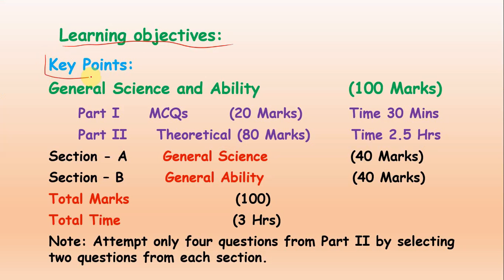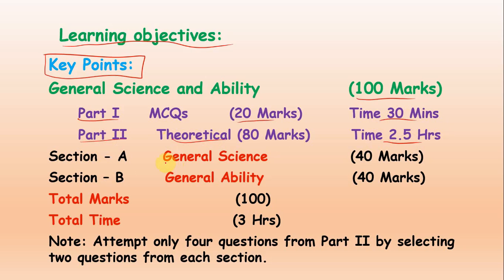This is a very important point to remember: general science and ability paper has a total of 100 marks. There are two parts. Part 1 is MCQs with 20 marks, and the time for this section is 30 minutes. Then part 2, the theoretical part, has a total of 80 marks and the time is 2.5 hours.